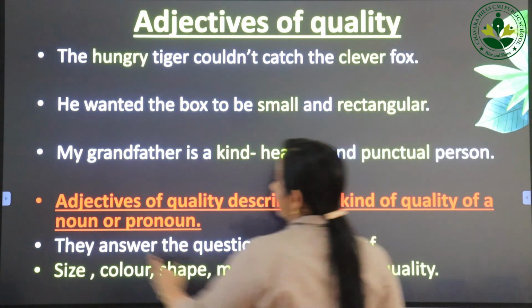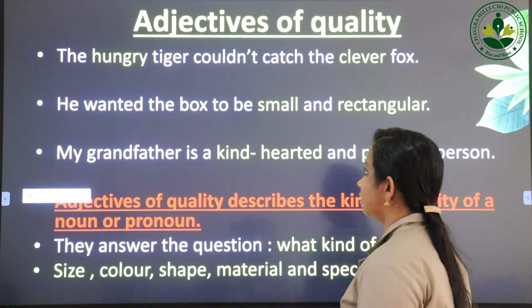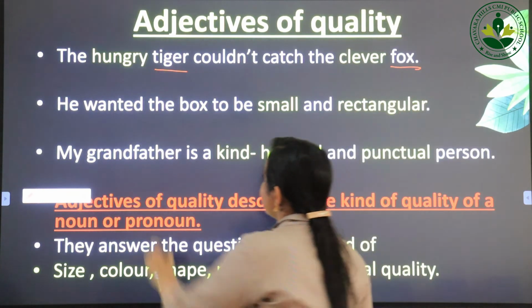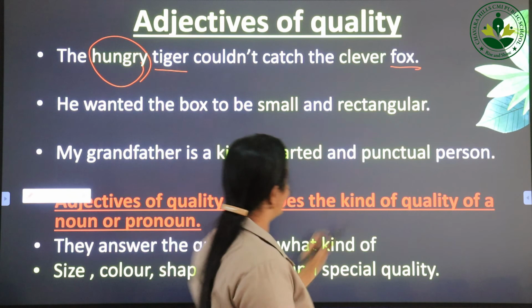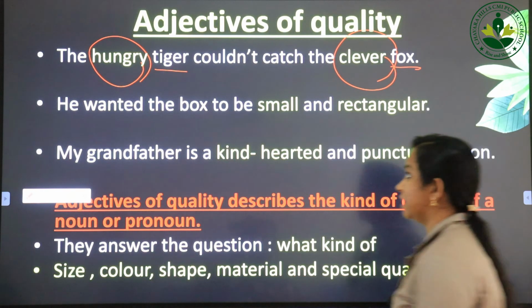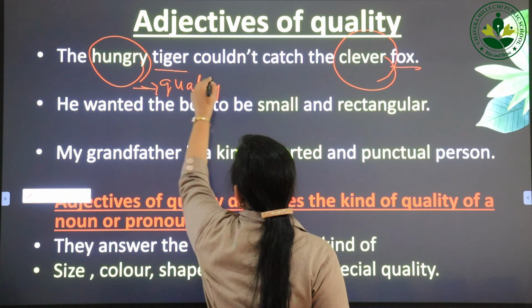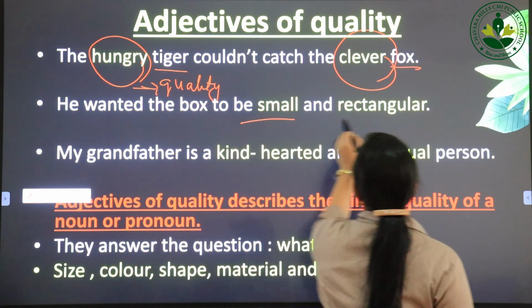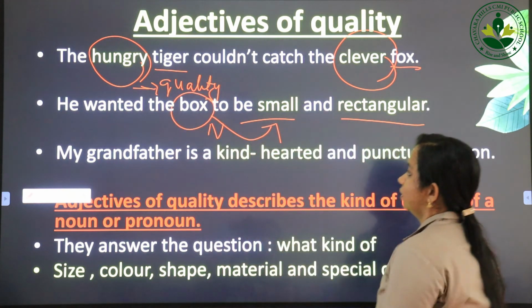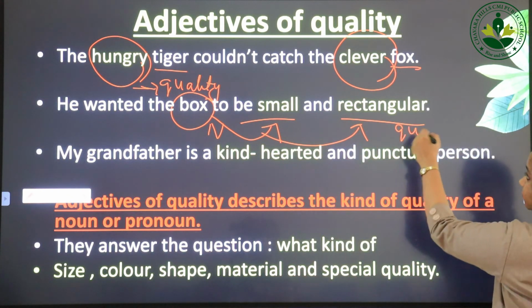Just see this example, adjectives of quality: The hungry tiger couldn't catch the clever fox. Here tiger is the noun, fox is the noun. Hungry is a quality, clever is a quality. Hungry and clever are adjectives and they denote a quality. Just see the next one: small and rectangular box. Box is the noun and the box is described using the adjectives small and rectangular. It's the quality.